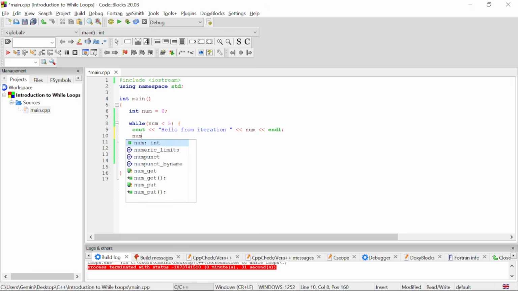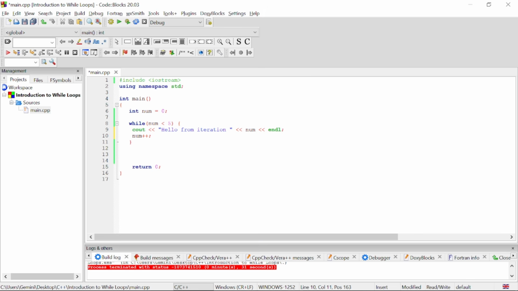So we can use the variable itself and do num plus plus. We've learned about the increment operator from our previous video. This is going to take our value and then increment it by 1 each time the loop runs, right? So we want to see hello from iteration 0. Then the next thing we are going to do is increment our num variable by 1.